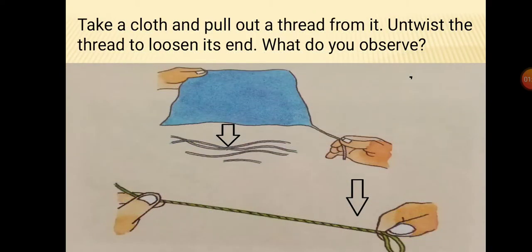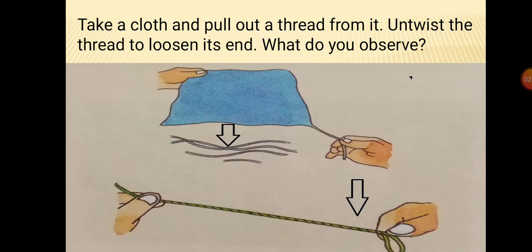Let us perform an activity to understand the cloth's structure. For this you have to take a cloth and pull out a thread from it. And then taking that thread's one end in your hand, you have to untwist the thread. That means if you observe it, you will find some twist in that thread.